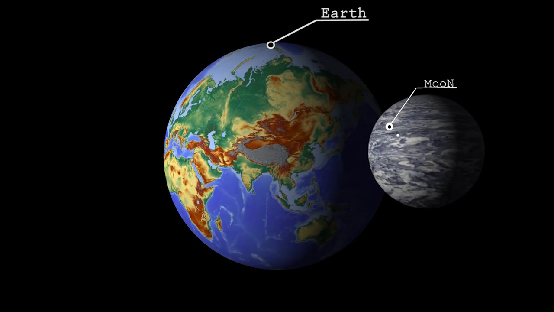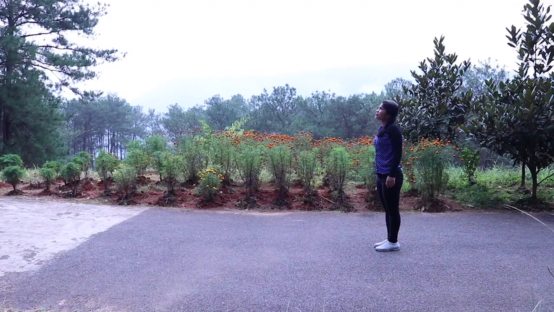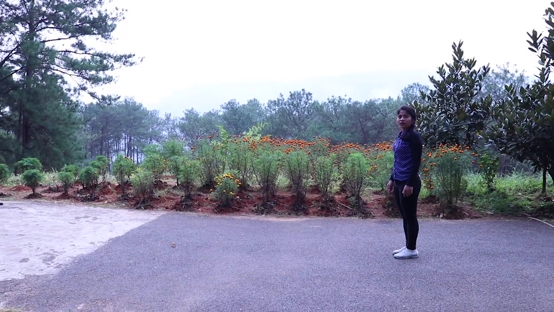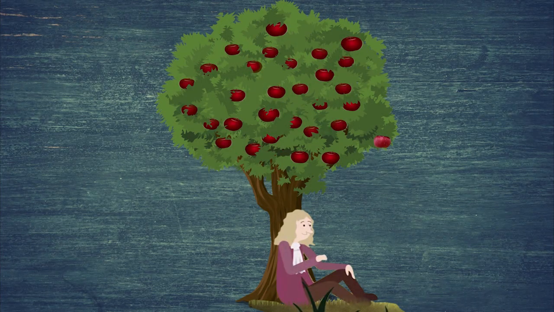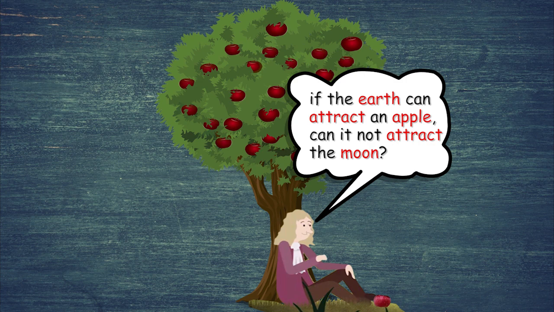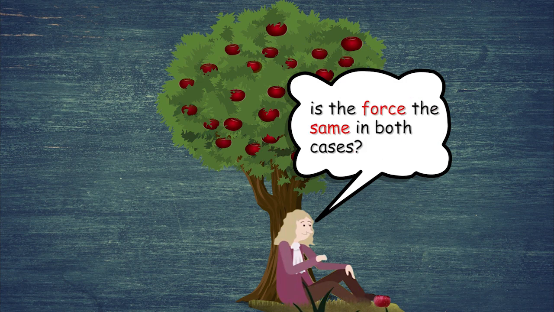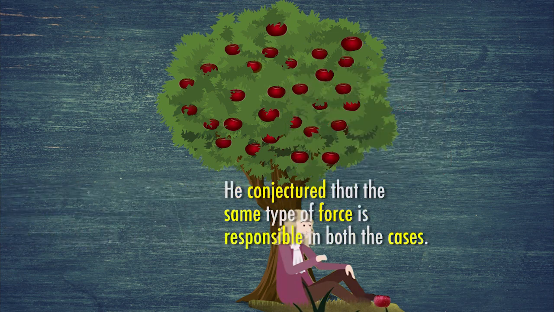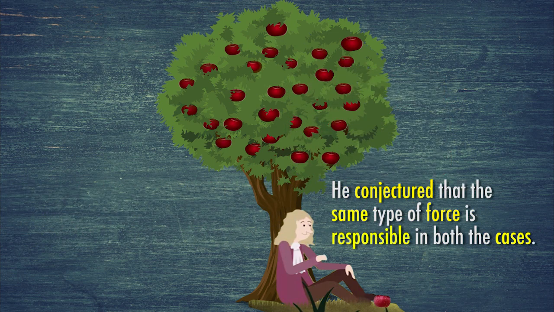We know that the moon goes around the earth. An object, when thrown upwards, reaches a certain height and then falls downwards. It is said that when Newton was sitting under a tree, an apple fell on him. The fall of the apple made Newton start thinking. He thought, if the earth can attract an apple, can it not attract the moon? Is the force the same in both cases? He conjectured that the same type of force is responsible in both the cases.